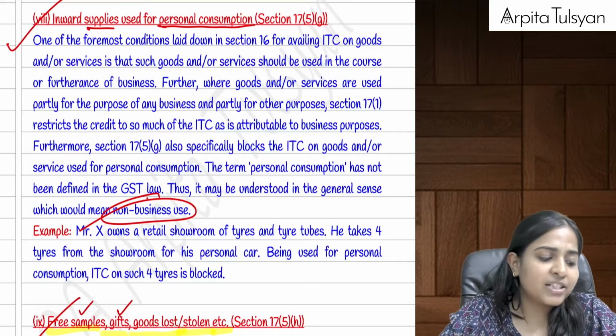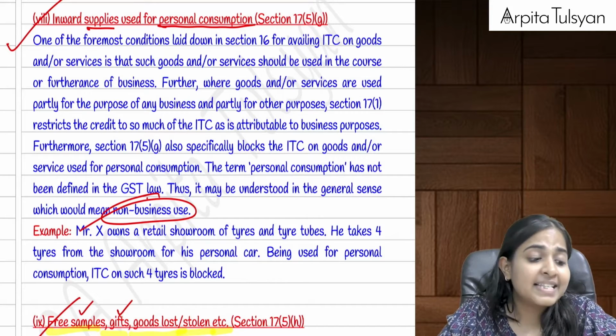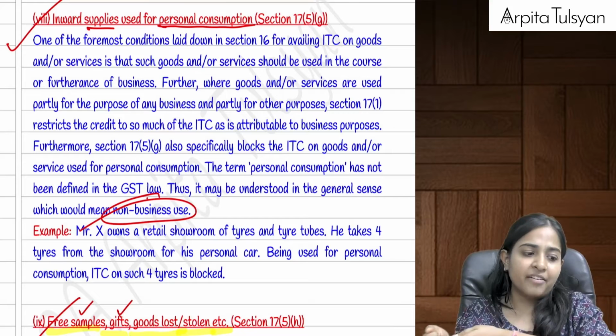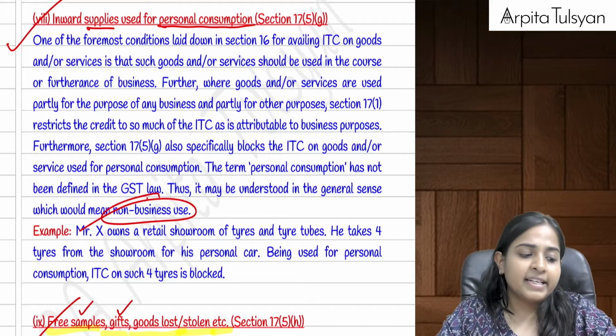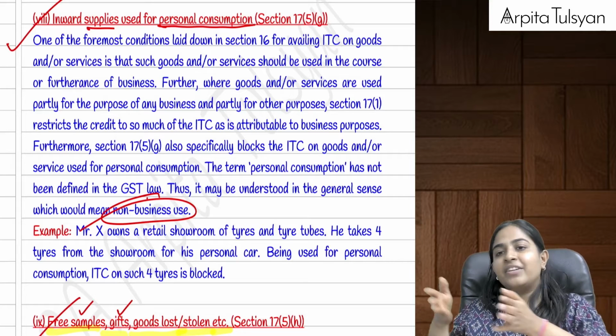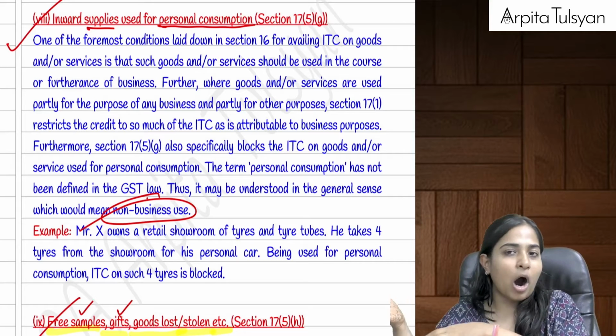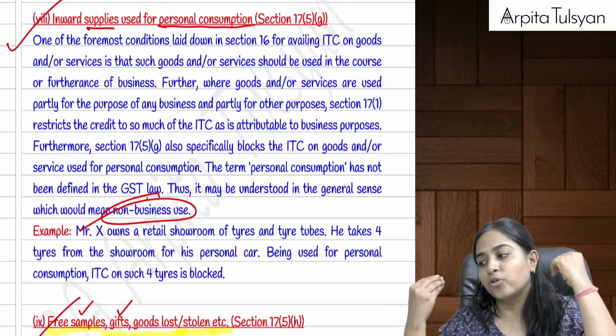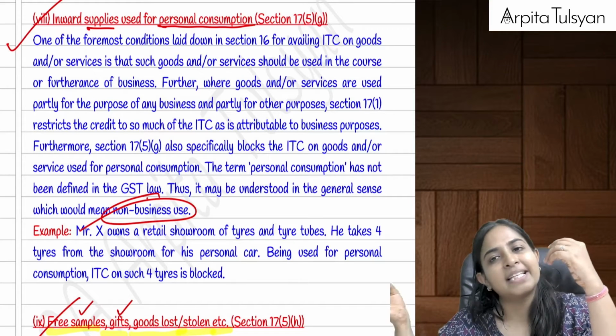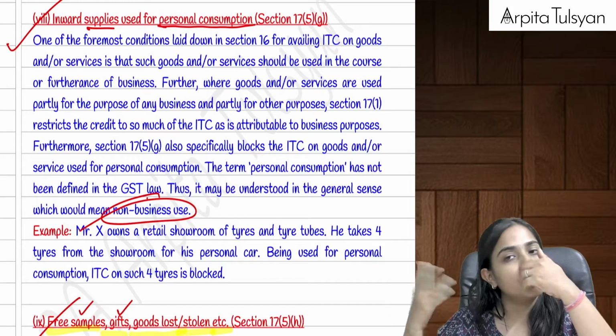And then the next point is about free samples given, gifts given, any goods which are lost, stolen, or destroyed. Okay, means whenever there is no outward supply. Let's say the goods are lost. I purchased some goods and those goods got stolen or lost. Then you cannot sell it. If you cannot sell it, then there will be no GST on the outward supply.